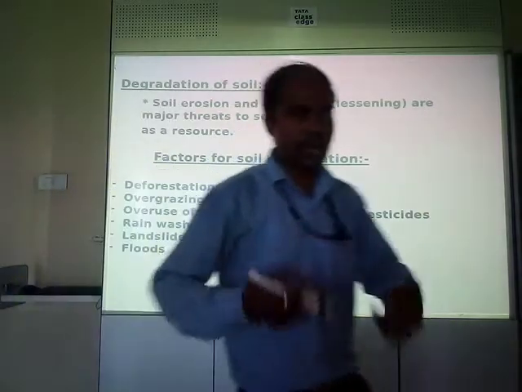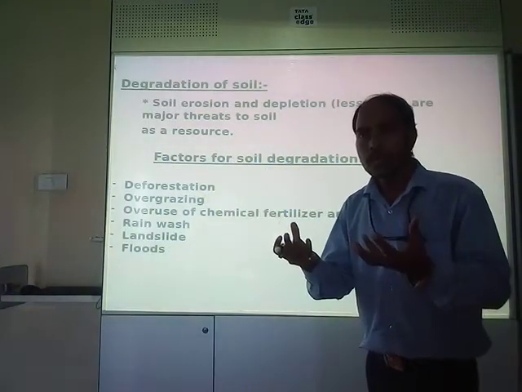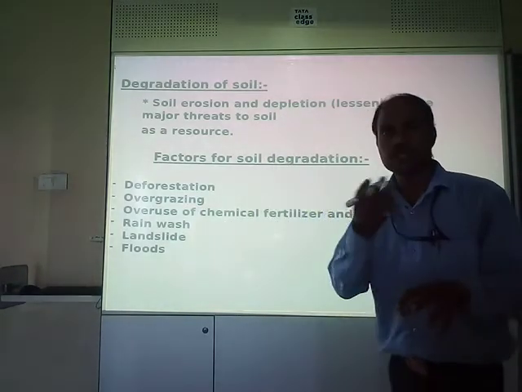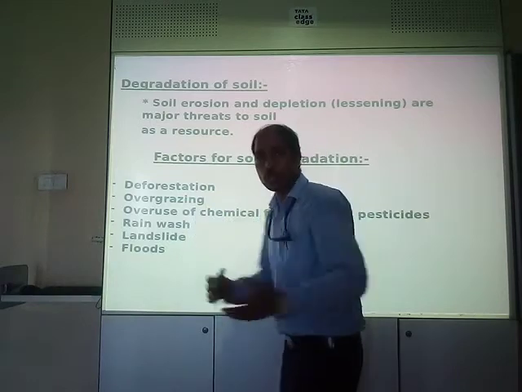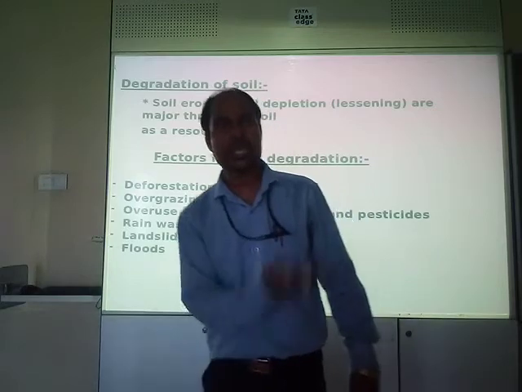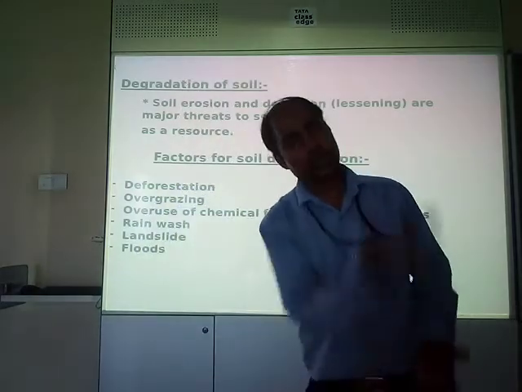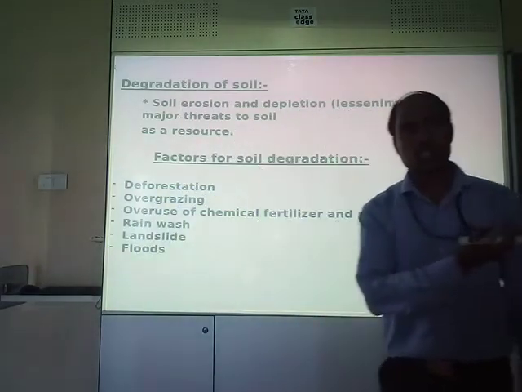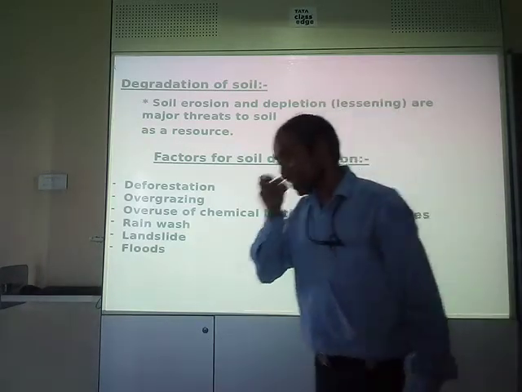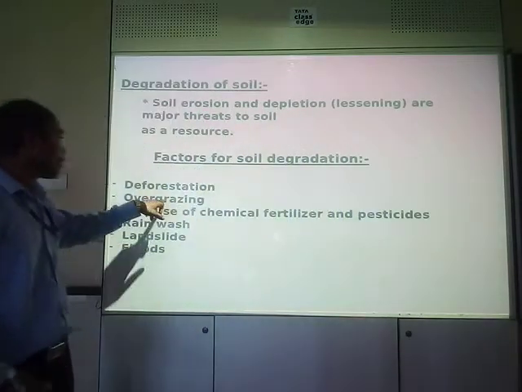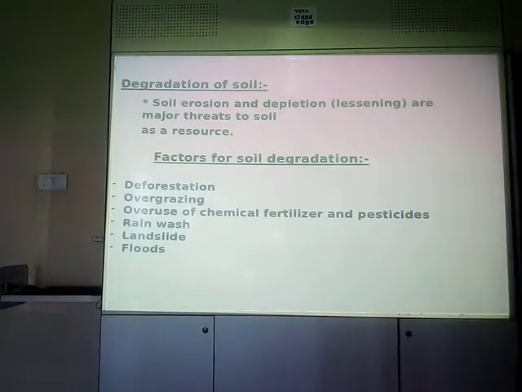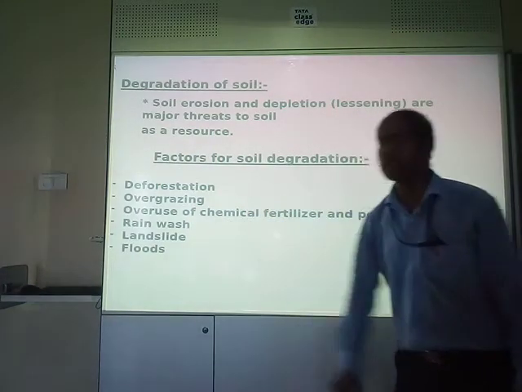Overgrazing. If there are grasses on the soil, they protect the top layer of the soil from getting blown away or being washed away. If you make animals come and graze over that time and again, a time will come when the grasses will be no more on the soil. The soil becomes barren, or naked, and so it gets washed away or blown away by wind, water and other factors. So this is another factor of soil degradation.